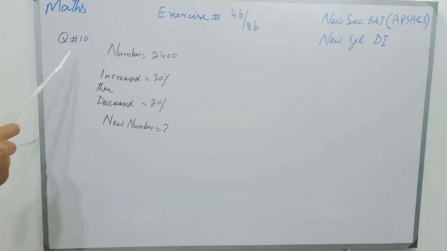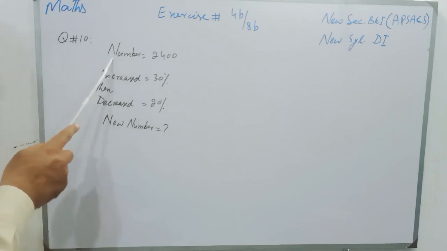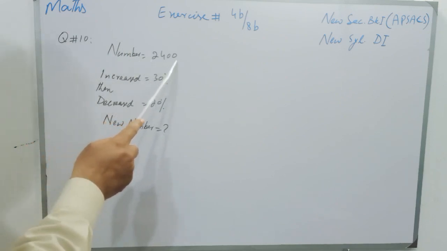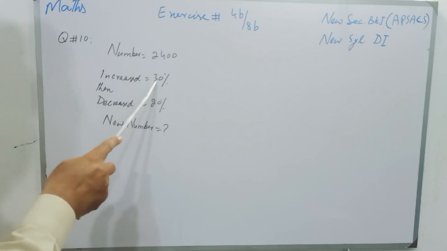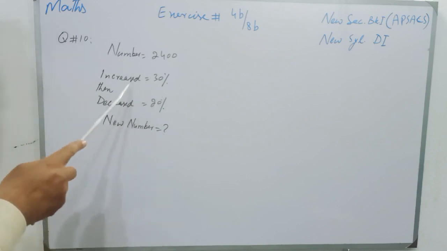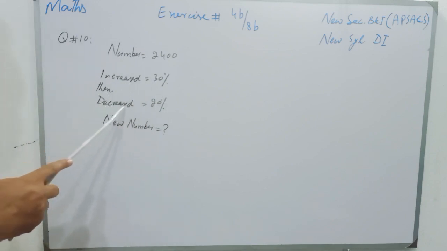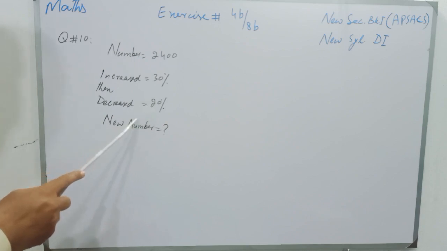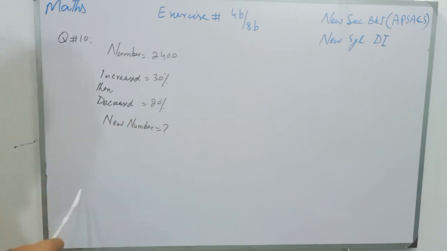Students, question number 10. A number is 2400. First, it is increased by 30%, and after the increase, this number is decreased by 20%, and we have to find the new number.